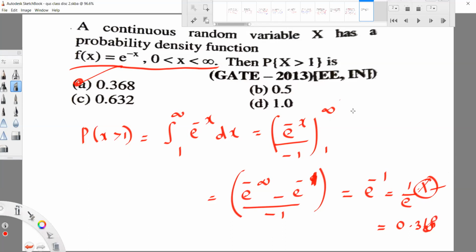Have you got all these problems? Yes. These are the important previous year GATE problems based on random variables. Like that we can solve problems in two-dimensional random variables, correlation, regression, and probability. In each topic we can solve some important GATE questions.